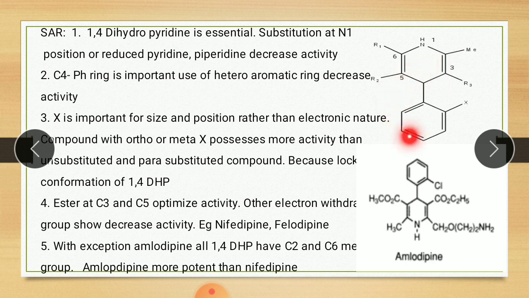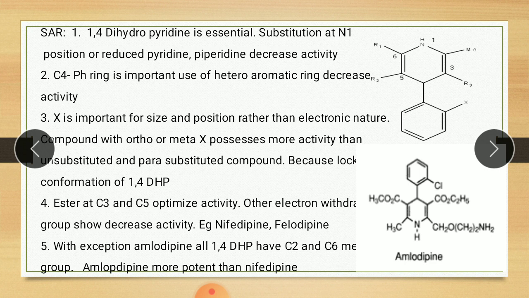According to this ring numbering, the phenyl ring is on the fourth position. If we use a heterocyclic ring instead of this phenyl ring, activity decreases. So the phenyl ring at the fourth position is important.